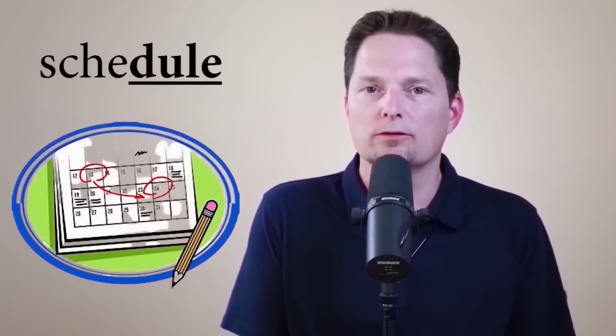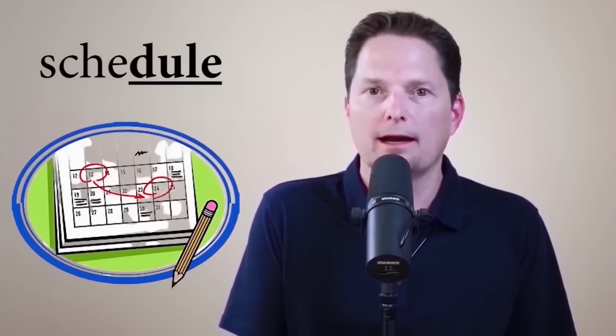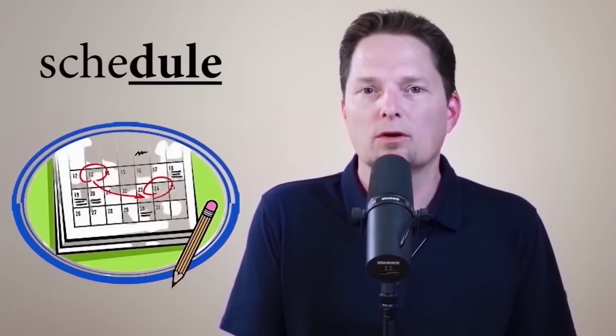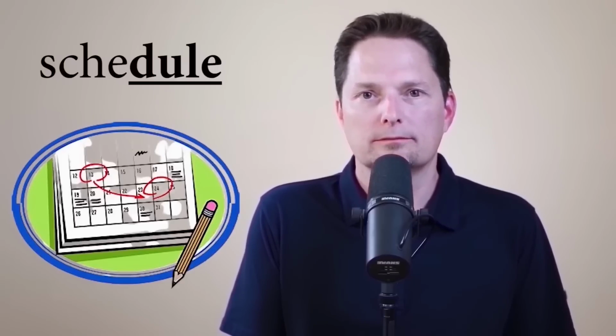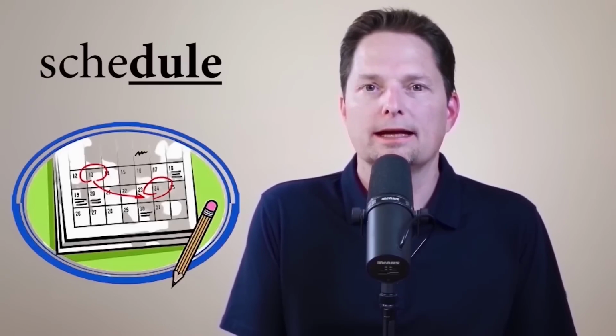Now let's look at words ending in ule that have multiple syllables. They're not one-syllable words like rule and mule. They have multiple syllables. First, let's talk about this word because it has 2 different pronunciations. Some people stress the first syllable only, and some people stress both syllables. If you stress both syllables, you say schedule, schedule.